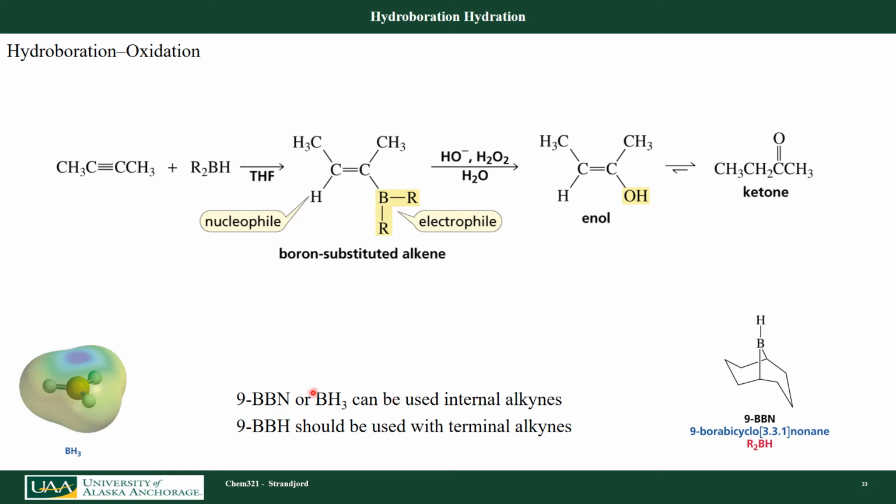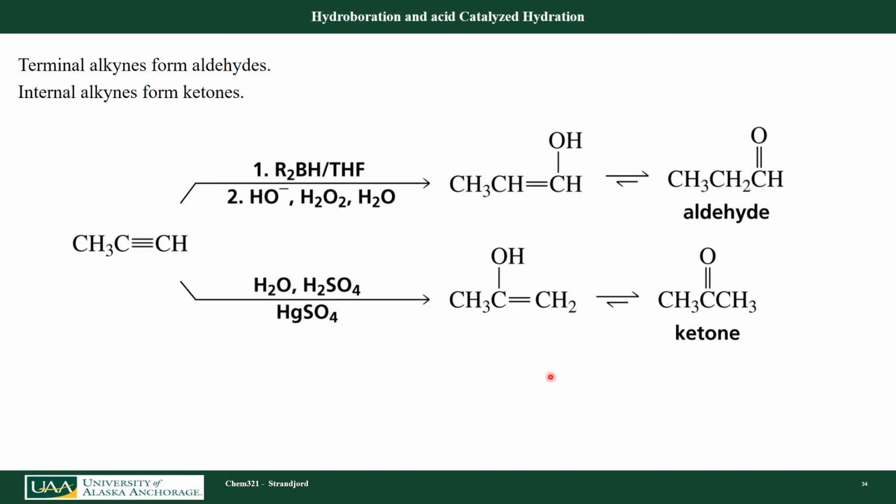Okay, so typically we use this 9-BBN, which is this disubstituted boron compound, when we have terminal alkynes, but we could also use it for internal. But we typically use simple BH3 when we have internal alkynes also. Either tends to work fine. Okay, so let's look at some examples.